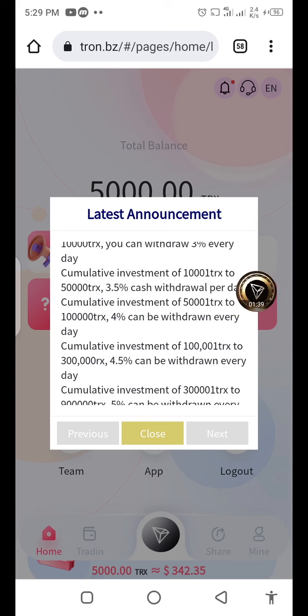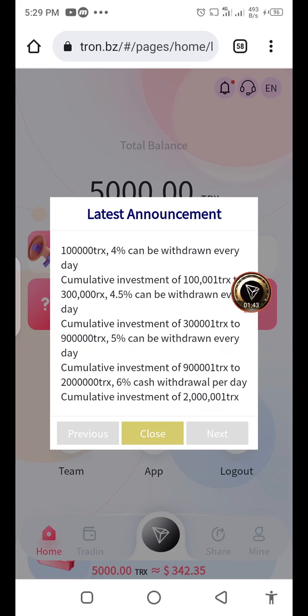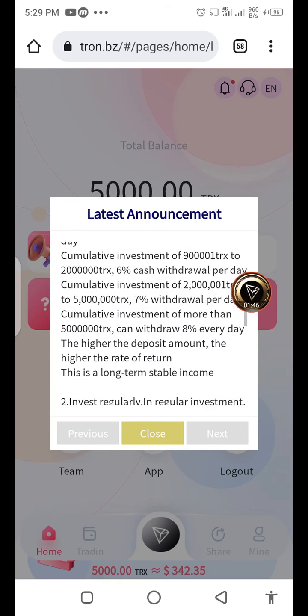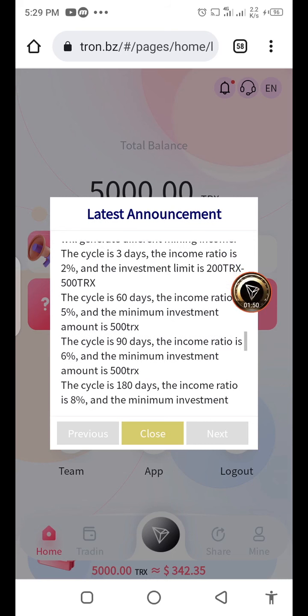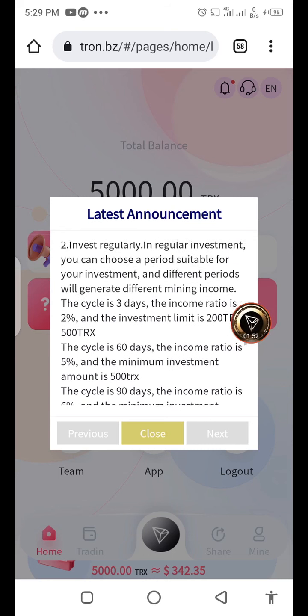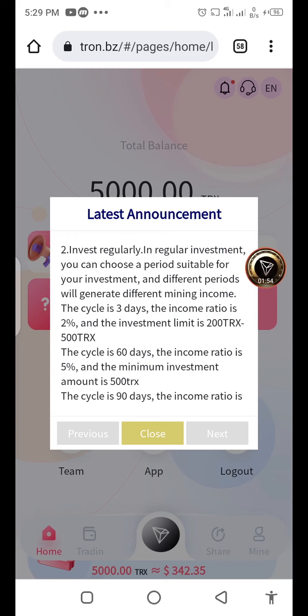3.5% daily. Similarly, if your deposit is above this amount, 4%, 5%, 6% and 7%. The second is promotion investment.